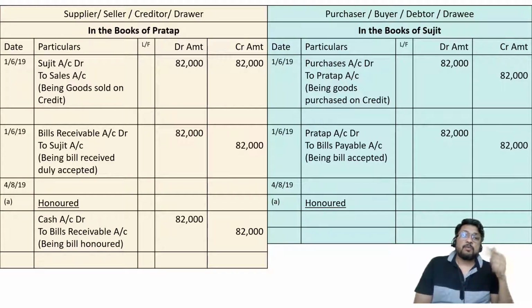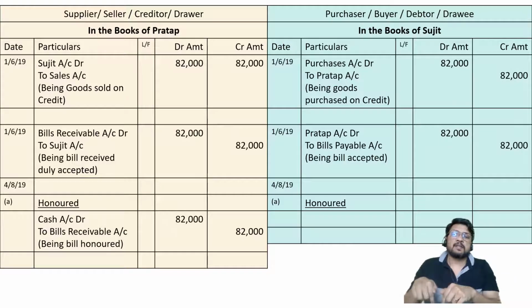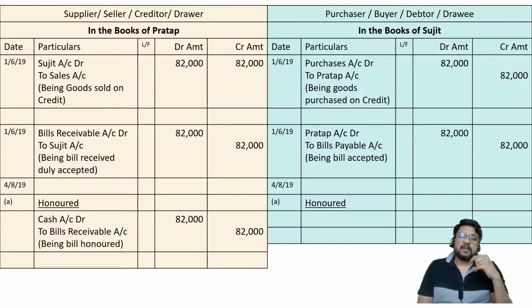Now you tell me, what is your opinion? To whom Sujit will pay? Sujit will pay to Pratap or Sujit will pay to banker? What is your opinion? Yes, correct. Sujit must pay to the banker, should not pay to Pratap. It is not important to find the same person whether he is demanding the bill or not. What is important is the person who is demanding the payment for the bill should carry the bill. That means for Sujit, it is not Pratap who is the receiver or bank which is the receiver or endorsee which is the receiver, but for Mr.